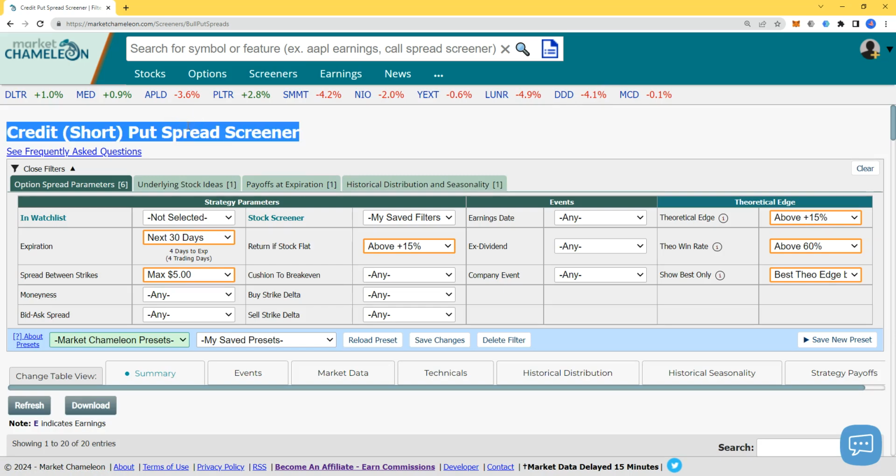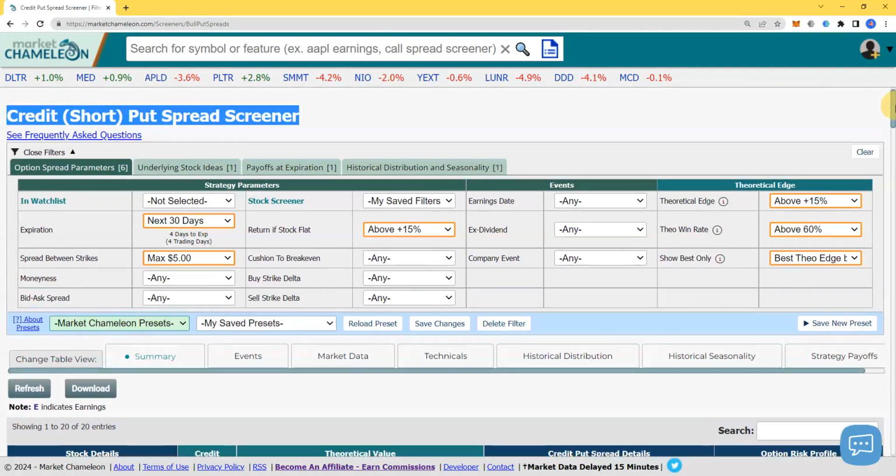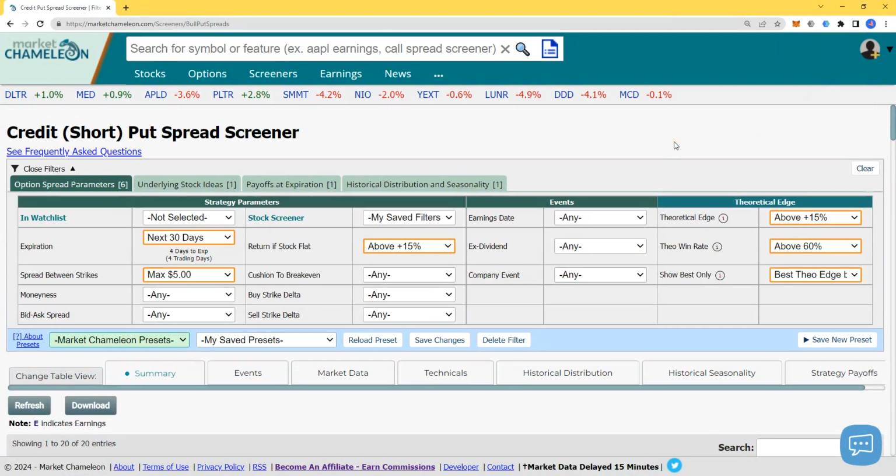Now I'm not gonna talk to you much about put credit spread. I assume you know what it is, but if you're not, just remember that you have 3 ways to win. Option number one says that the stock goes up. Great, your credit spread wins. Option number two, and this is what we're doing today: if the stock doesn't go anywhere, return if the stock is flat. We're gonna find something that's gonna generate us more income based on history. So that's option number two.